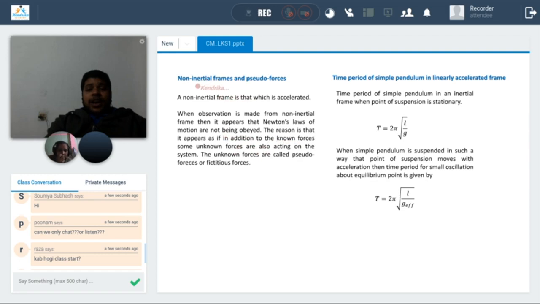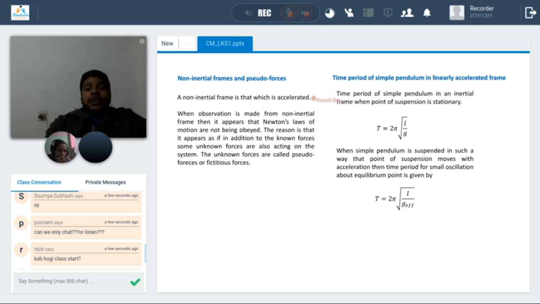So here I have defined what non-inertial frames are. Non-inertial frames are those that are accelerated. So in non-inertial frames, what happens? Newton's laws are not valid just as they are. It appears there are some other forces also acting. Those forces are called pseudo forces. To write the equation of motion, you need to write a term for pseudo forces, because directly using Newton's law will not give the exact solution.